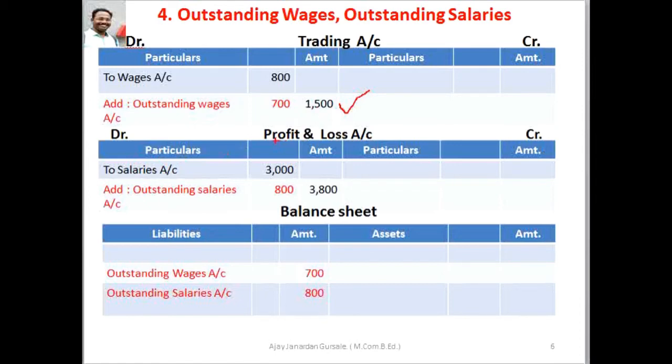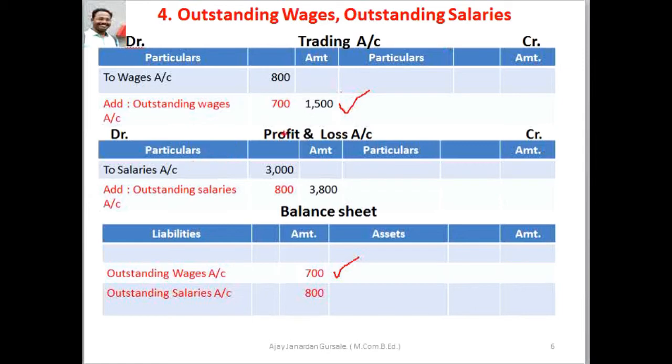And the second effect for the same in balance sheet liability side, which is outstanding wages rupees 700. Next, the part of adjustment, outstanding salaries.